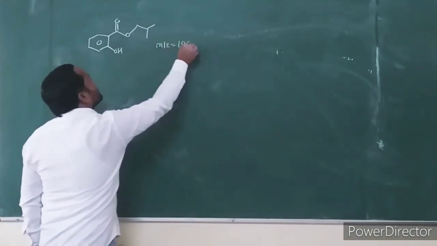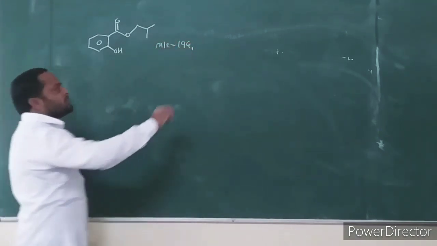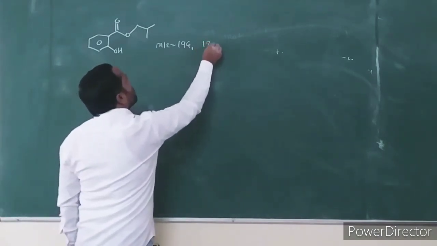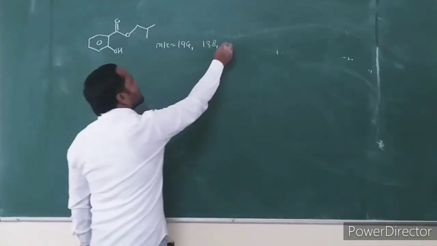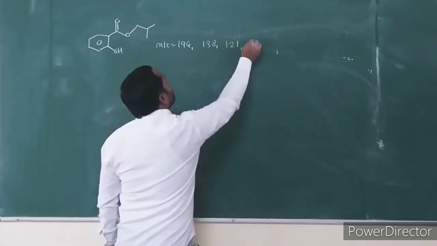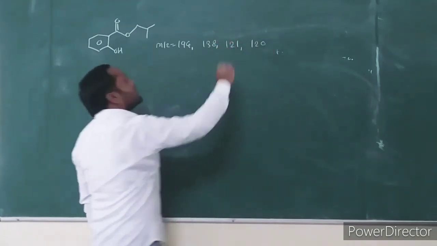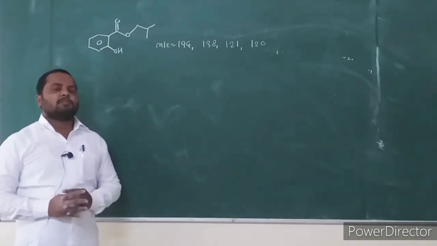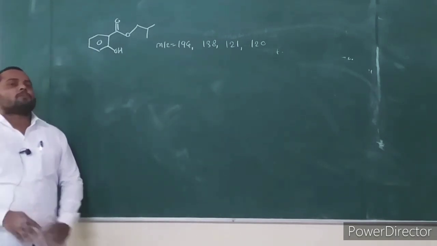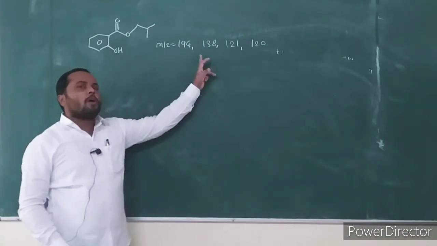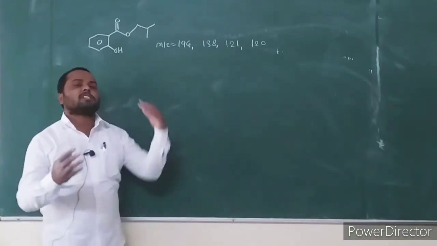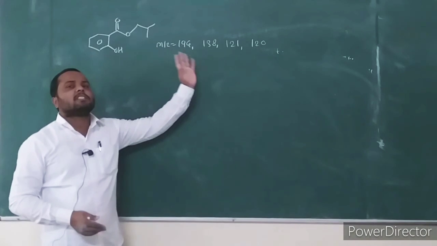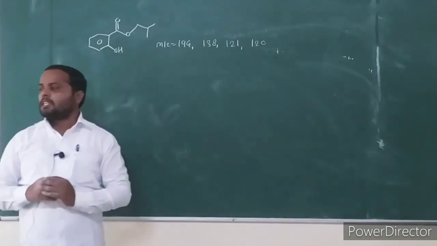This aromatic ester gives fragment ions at 194, 138, 120 and 121. Show the fragmentation mechanism to form these fragment ions, and what are the structures of the fragment ions and their mass to charge ratios.